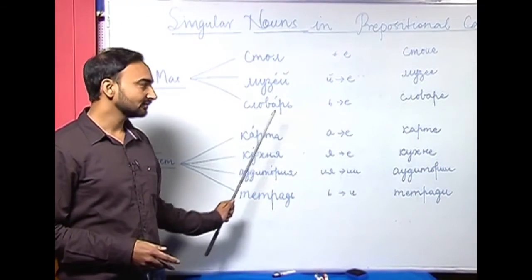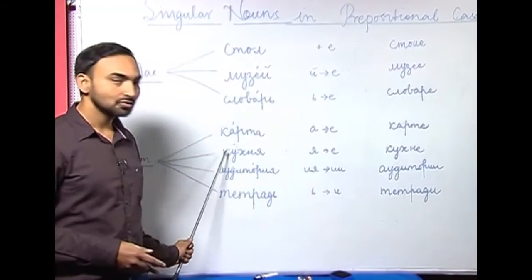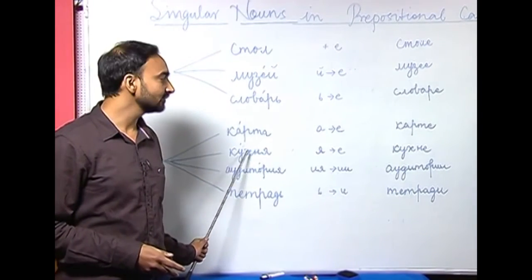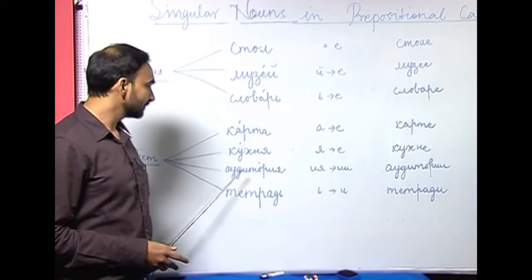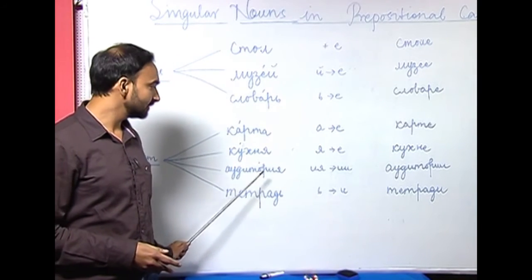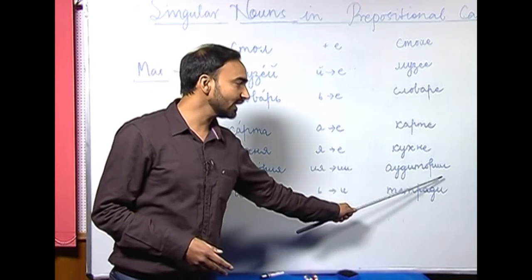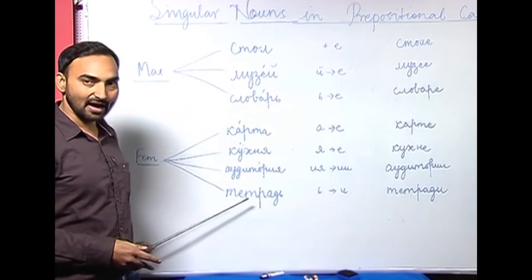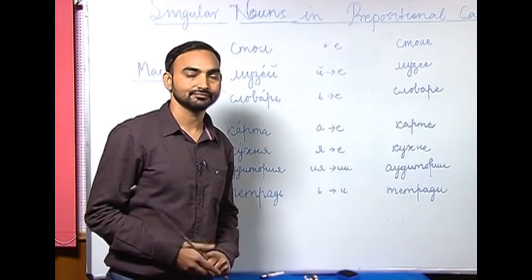Karta, a is replaced with ye, karte. Kukhnya, kitchen, ya is replaced with ye, kukhne. Auditoriya, iya is replaced with ii, auditorii. Tetrad, soft sign is replaced with i, tetradi.